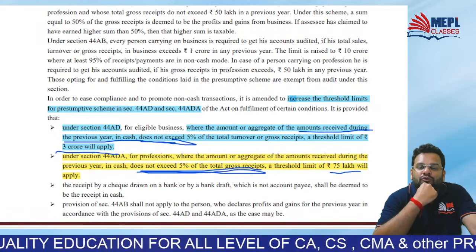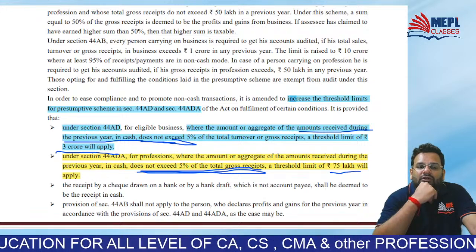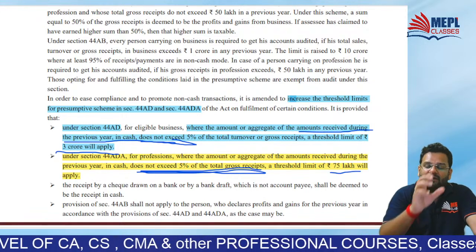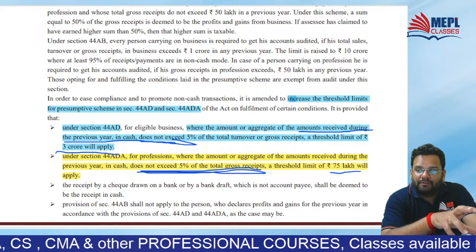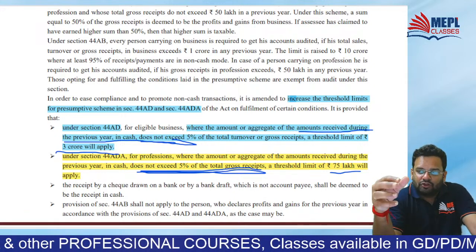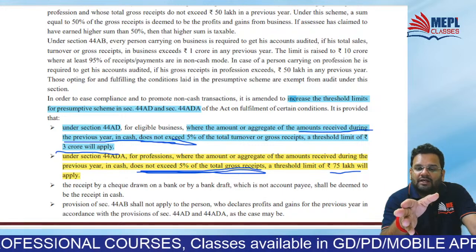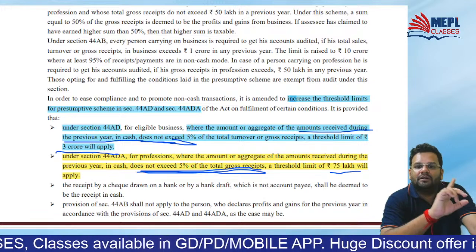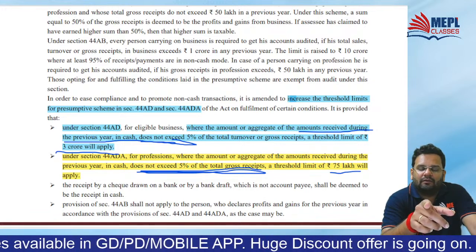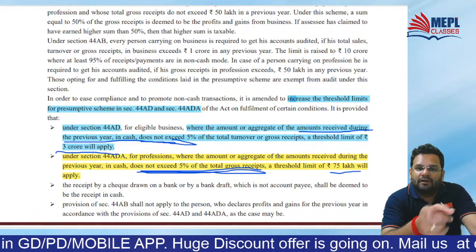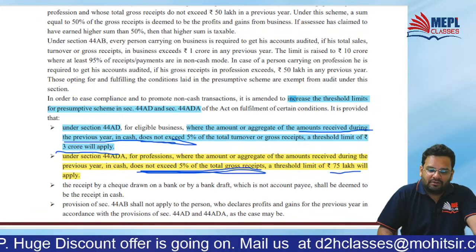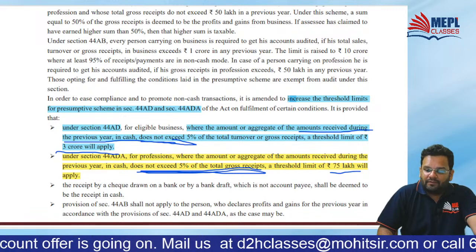And if you are in profession, then 50% of turnover. Threshold limits were different. Earlier the threshold limit was 2 CR. From 2 CR, it gets extended to 3 CR with that condition, and from 50 lakhs, it gets extended to 75 lakh with satisfaction of that condition. Okay,